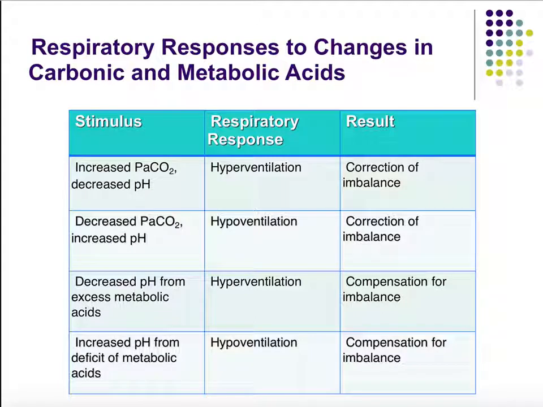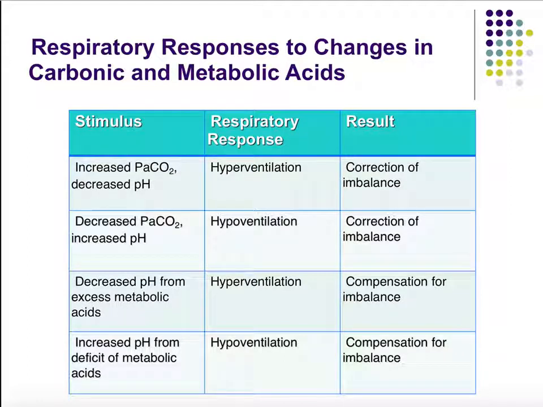Now, just because our change in pH is due to something metabolic as a source, as opposed to changes in CO2, it doesn't mean our respiratory system can't still kick in to correct the pH imbalance. Here we saw pH changed because we changed CO2, so it makes sense our respiratory system will try to restore CO2 back to normal. But over here, in these two examples, we're actually seeing changes in pH because of changes in metabolic acids.